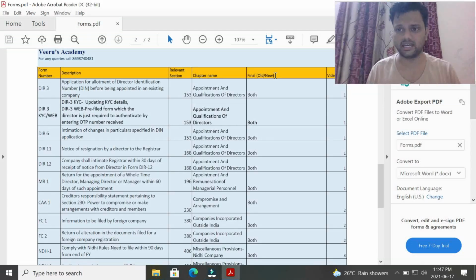So what I did is I made a summary of the top 20 forms which everybody must learn. These forms are based on the recent amendments as well as their real life importance, and ICAI is expecting you to mention these forms in your answers. Let us discuss those forms first.